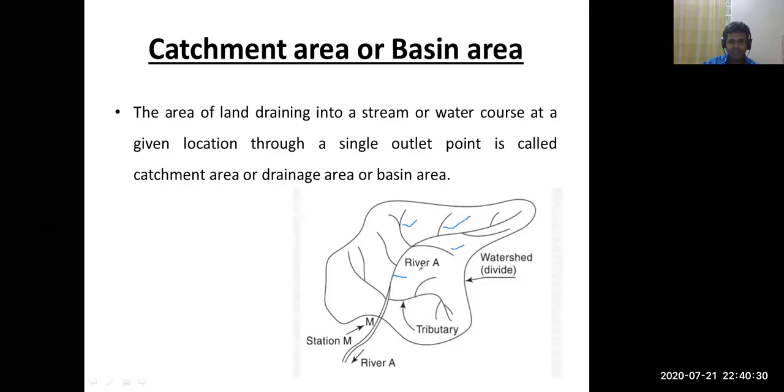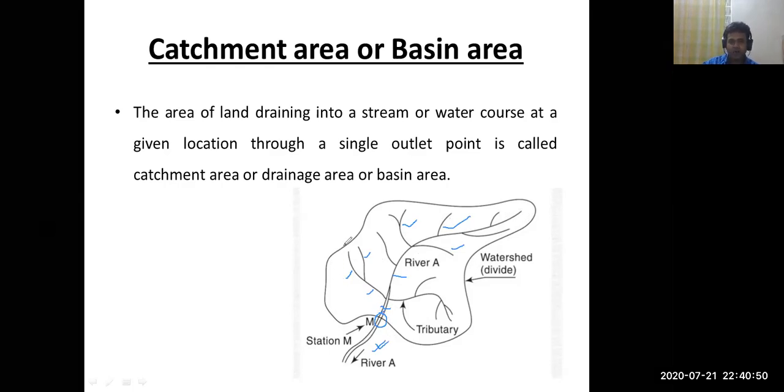This is your main channel. All the small channels join this main channel, and this is the catchment outlet, and this main channel joins the stream or river through the catchment outlet.